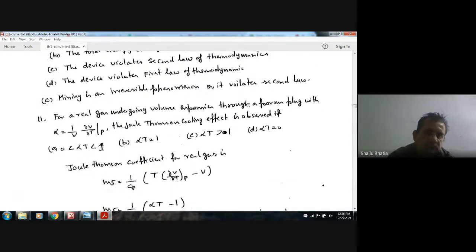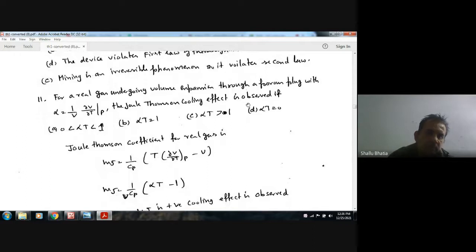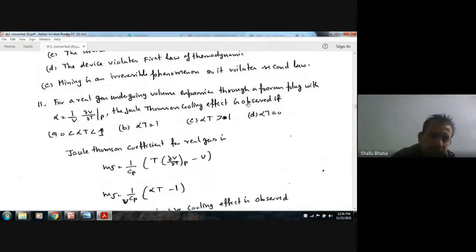Next, for a real gas undergoing expansion through a porous plug, with alpha equal to 1 by V, del V by del T at constant pressure, the Joule-Thomson cooling effect is observed if: A, alpha T varies from 1 to 0; B, alpha T is 1; C, alpha T is greater than 1; D, alpha T is 0. So the Joule-Thomson coefficient for real gases is given by 1 by Cp, T del V by del T minus V.